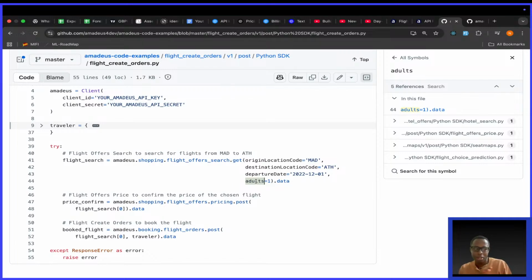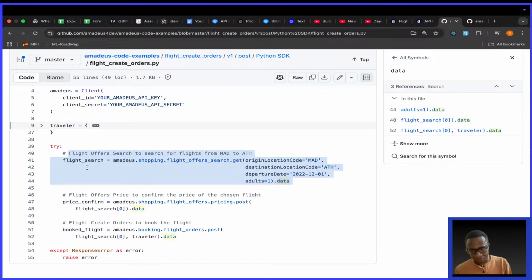So when I was looking through their documentation and their guides, they say that it will be able to reproduce the same information. Then after this, you are supposed to confirm. You search, confirm, then create an order. Should you try to skip any of this, it won't work. Trust me, I almost blacked out, but it didn't work. It was so crazy. So let me go on and walk you through the changes I made.